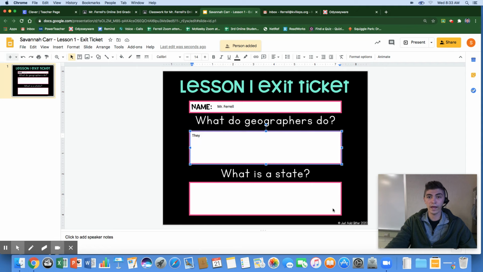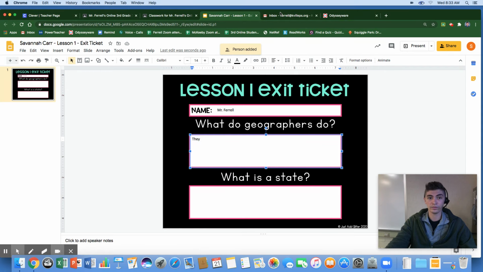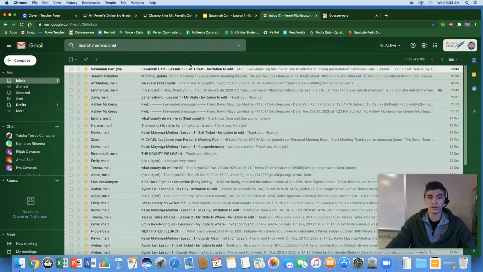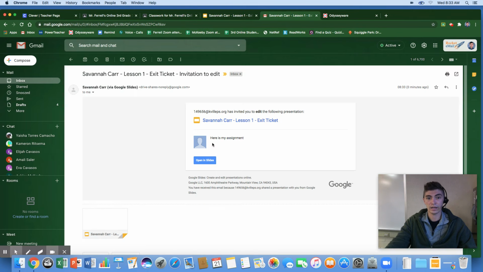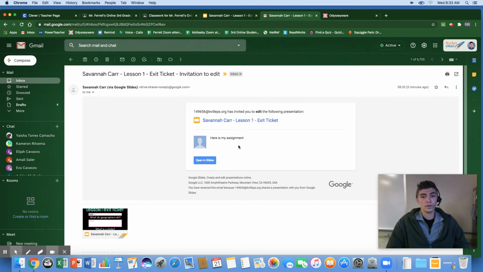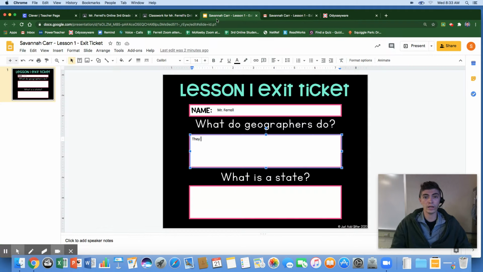If you do that, I will get an email immediately that looks like this. I will have the assignment here in your note. Some people were having problems saying that they tried to send it and it wasn't sending. I'm not sure what error is happening that it's not doing that, but I would encourage you to go back and try again.